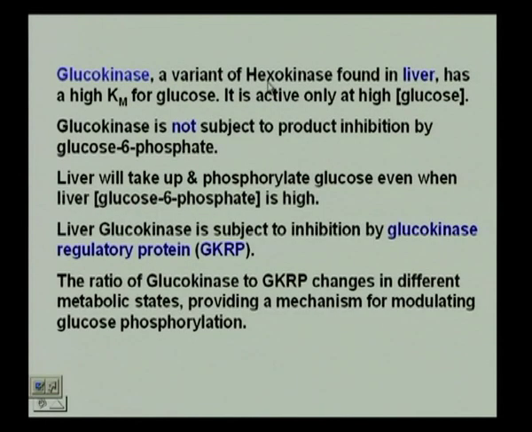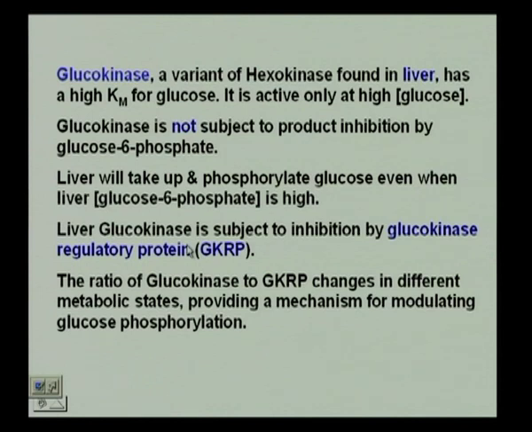For example, in the hexokinase step, breaking down all the glucose present is extremely unnatural, and you obviously wouldn't want that to happen because you want some stored glucose. So, the product inhibition in the case of hexokinase is an extremely clever way of preventing the glucose from being broken down. But in the liver, glucokinase is present, not hexokinase. It is a variant of hexokinase, but it acts only when the glucose level is very high.